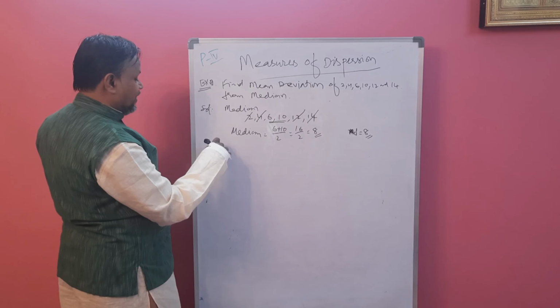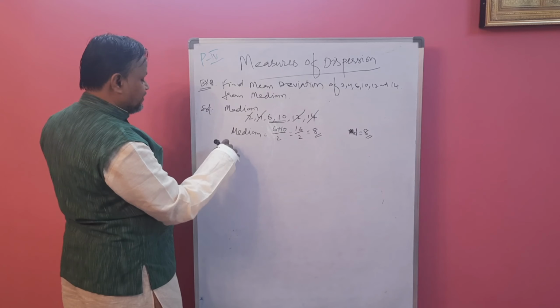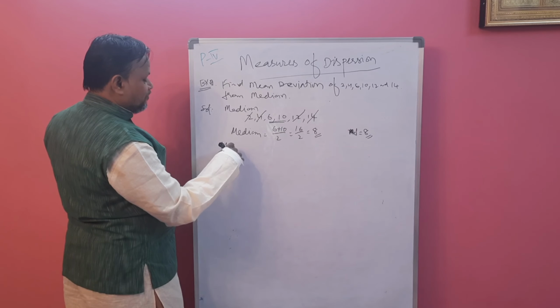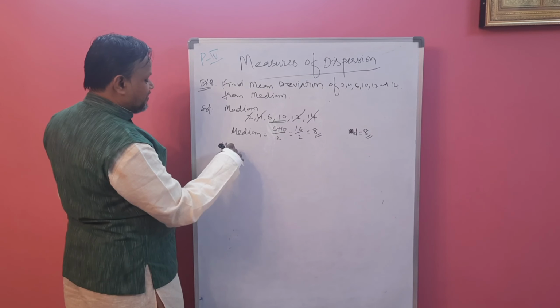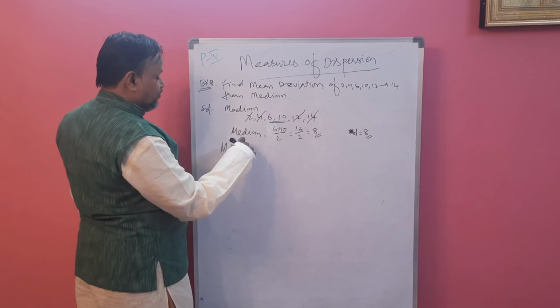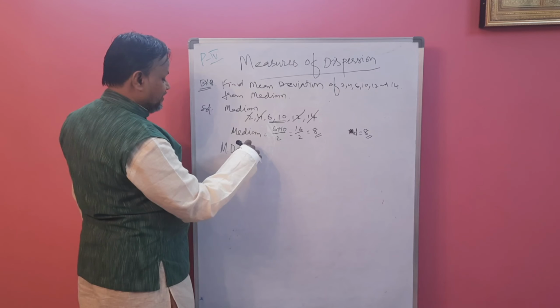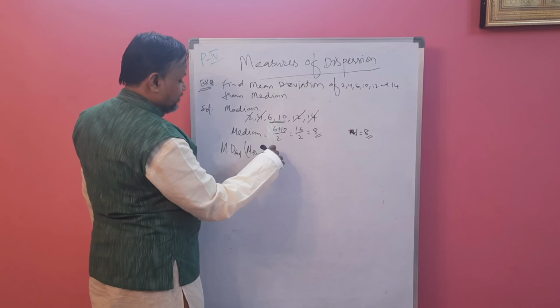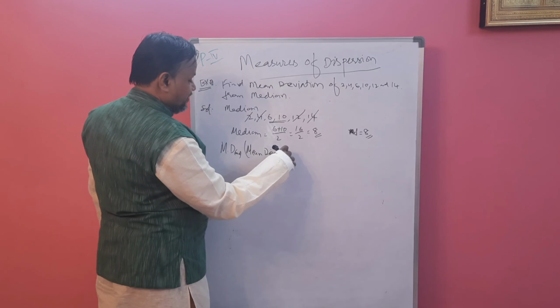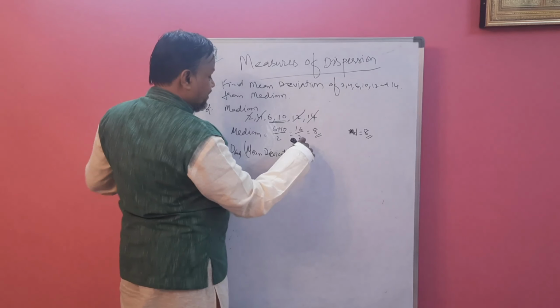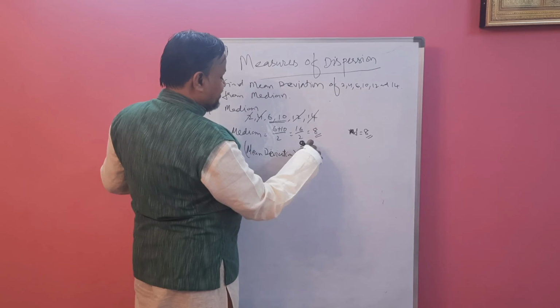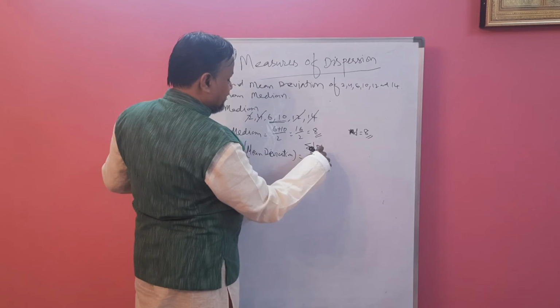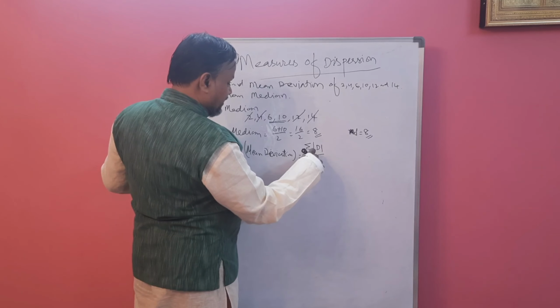We have to write the formula here. Mean deviation with median, MD median, is nothing but the modulus of sigma d divided by n.